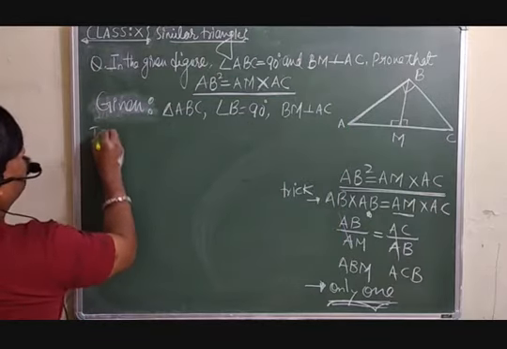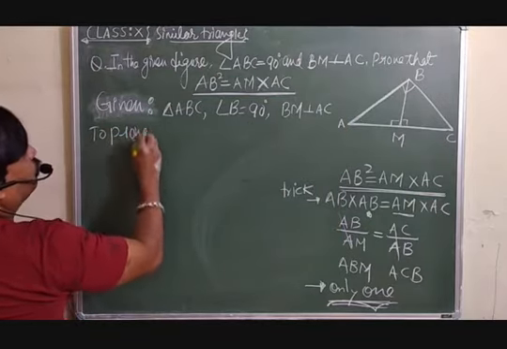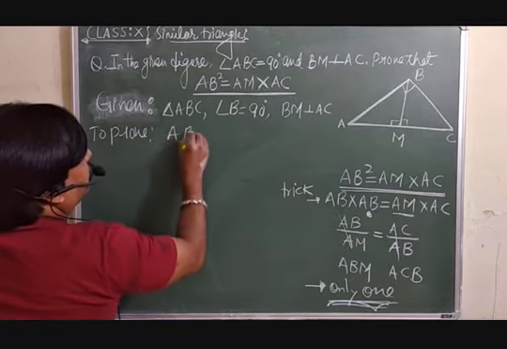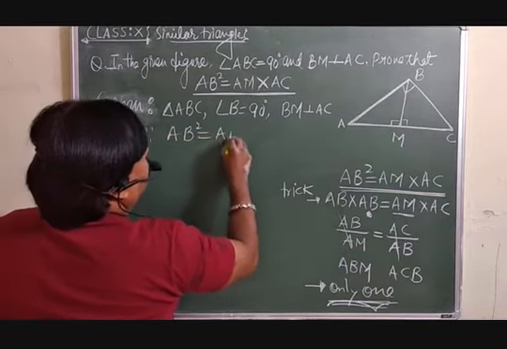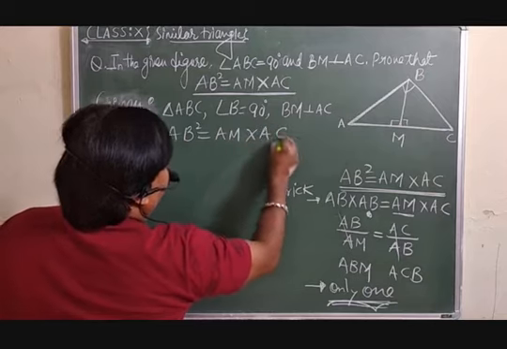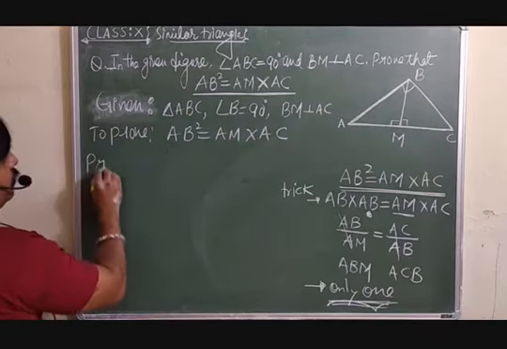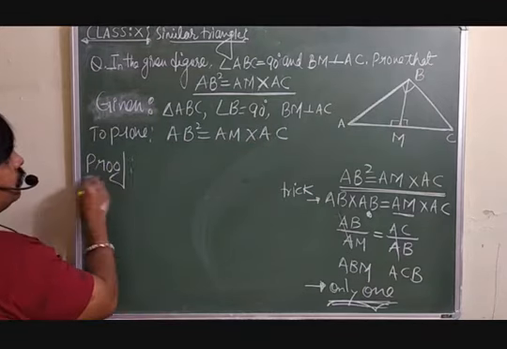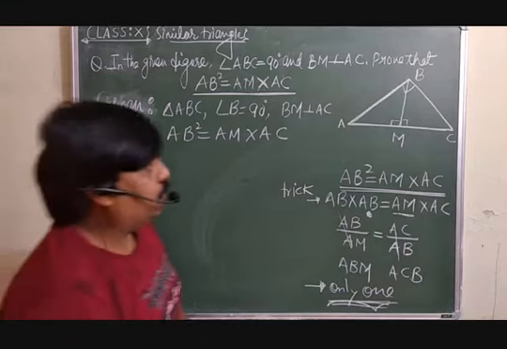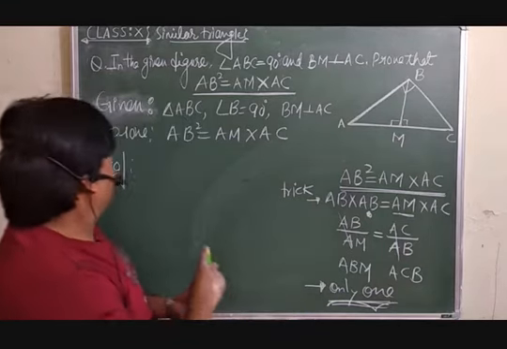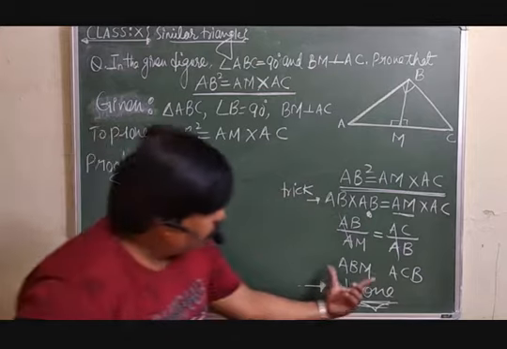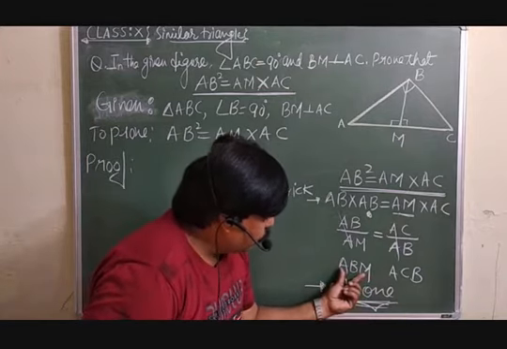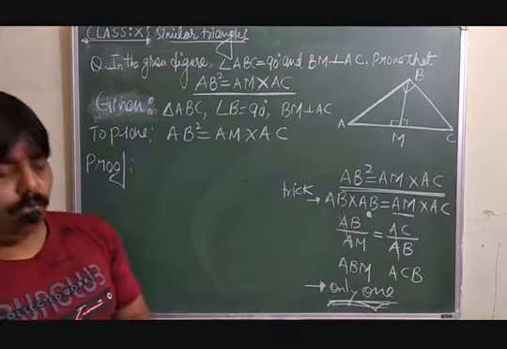Now we want to prove AB square is equal to AM into AC. Now the proof is there. If any construction you need, you can write the construction, but यहाँ कुछ नहीं करना है. See, we know that we are supposed to make these two triangles similar anyhow. See, look at here.